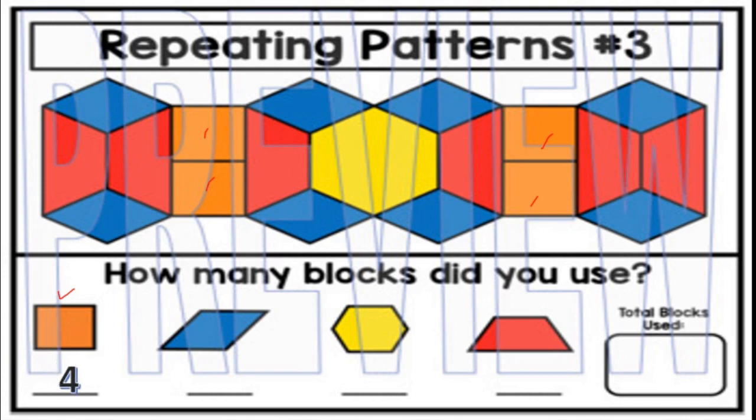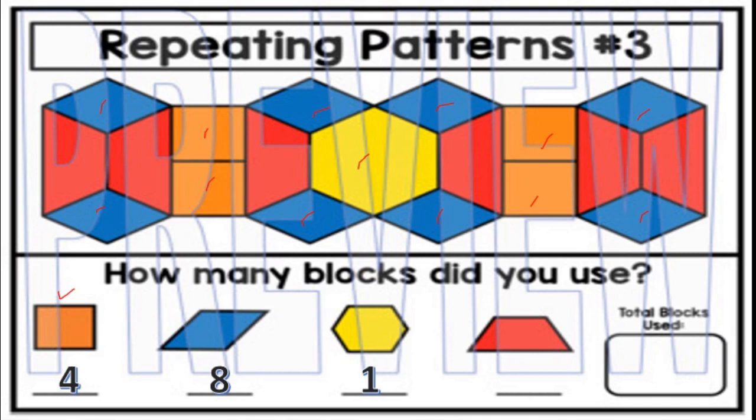Okay, good. Now we will move to the diamond shaped figure, that is blue in color. See, this is 1, this is 2, this is 3, this is 4, this is 5, this is 6, this is 7, this is 8, isn't it? Means how many diamonds are there? 8 blue colored diamonds are there. Okay, then we will move to the yellow color hexagon, 6-faced figure. Only one is there. So here we will write 1.